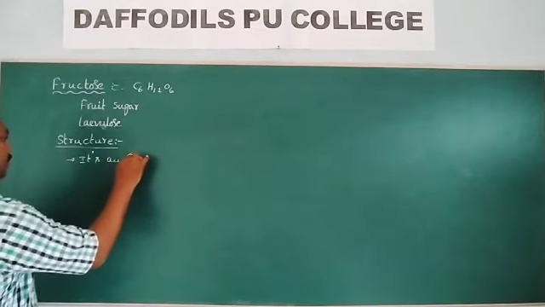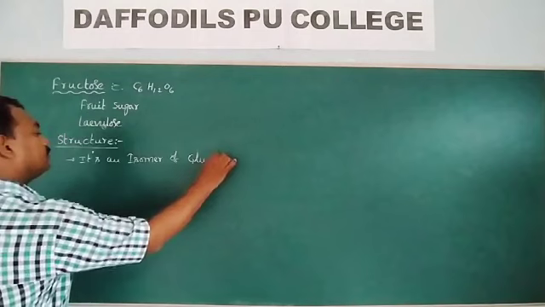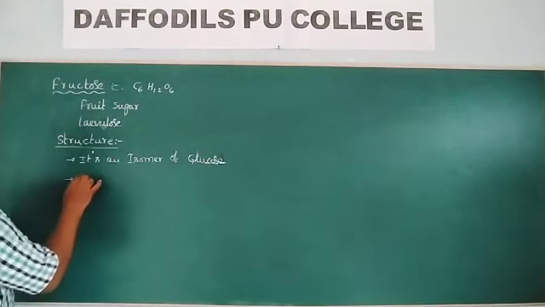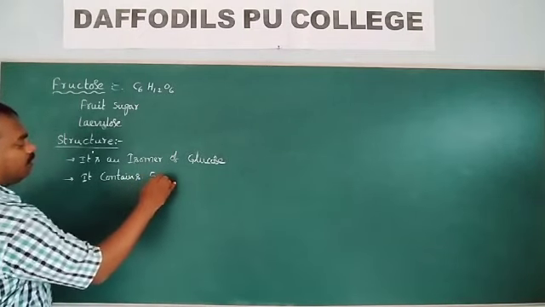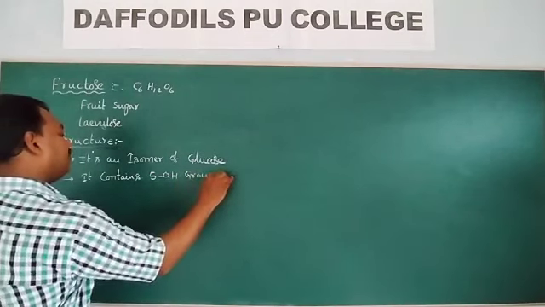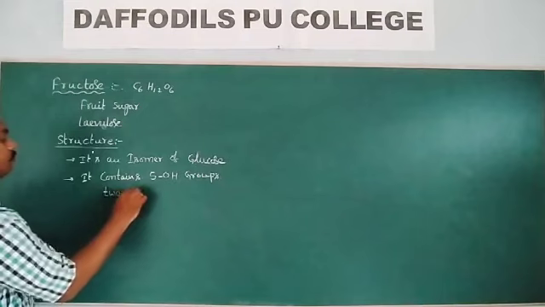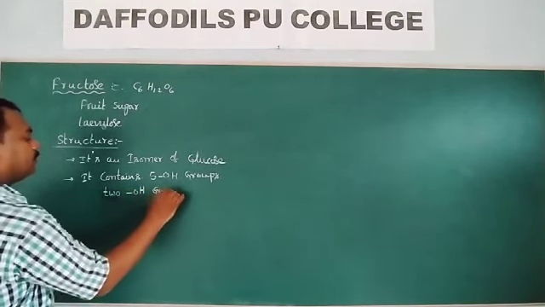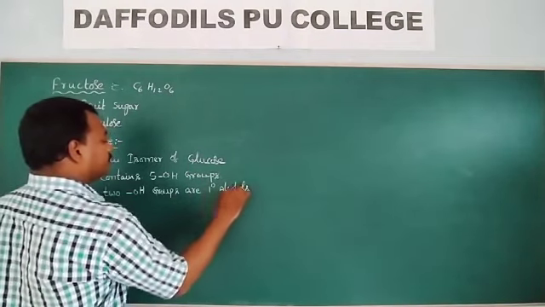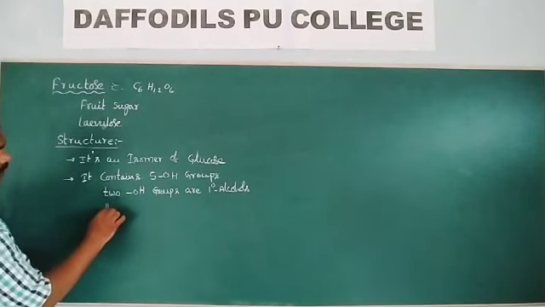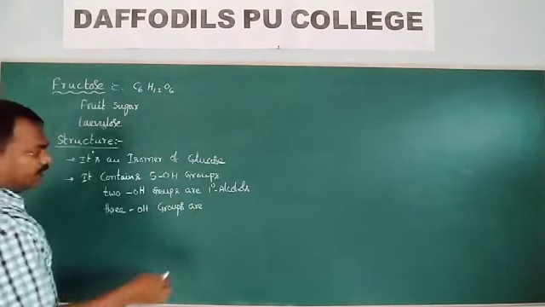It is an isomer of glucose. It contains 5 alcoholic groups, 5 OH groups. 2 OH groups are primary alcohols, and 3 OH groups are secondary alcohols.